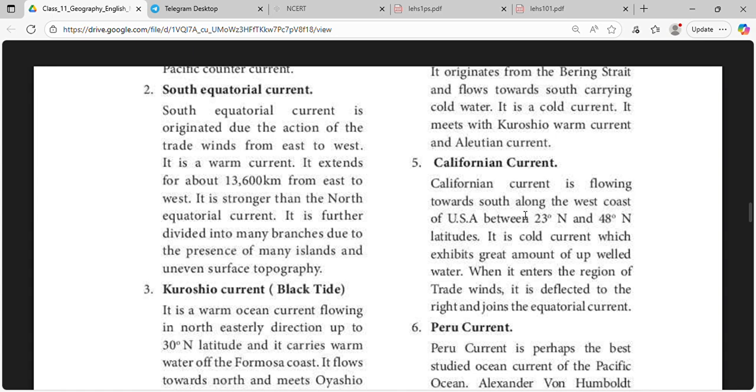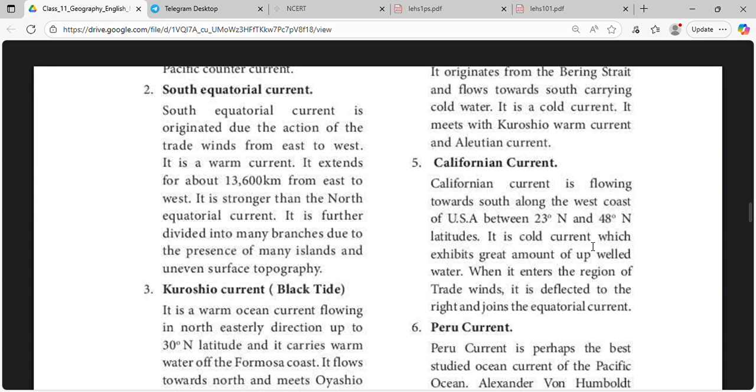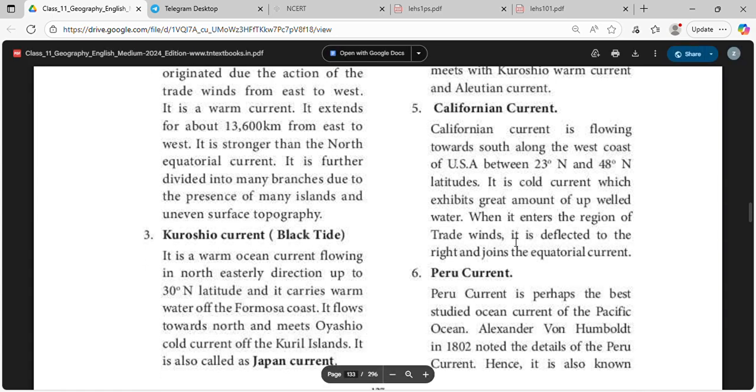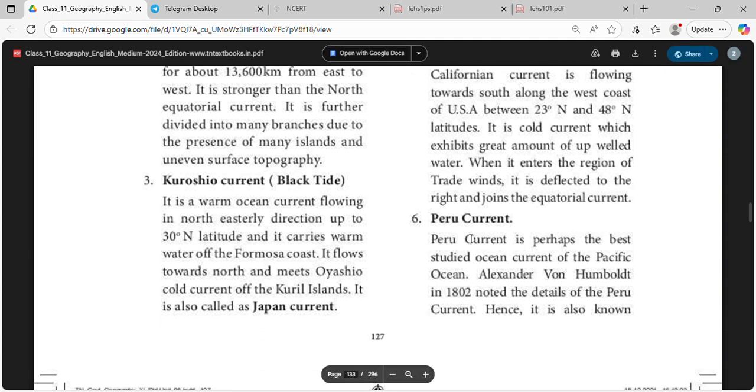Californian current is flowing towards the south from the west coast of USA between 23-degree north and 48-degree north latitudes. It is a cold current which exhibits a great amount of upwelled water. When it enters the region of trade winds, it is deflected to the right and joins the equatorial current.